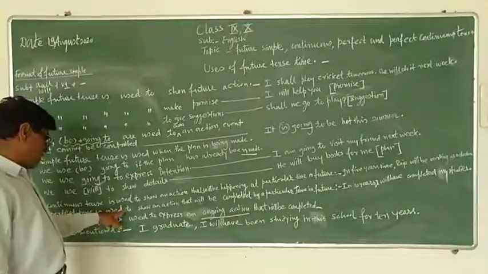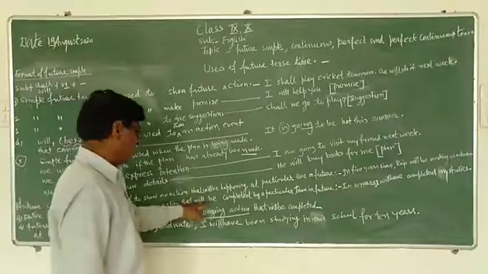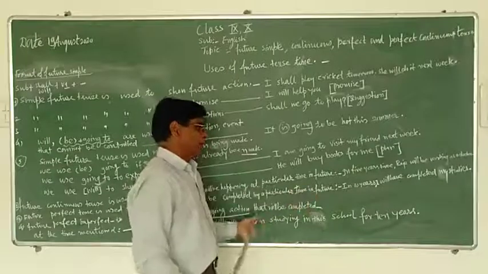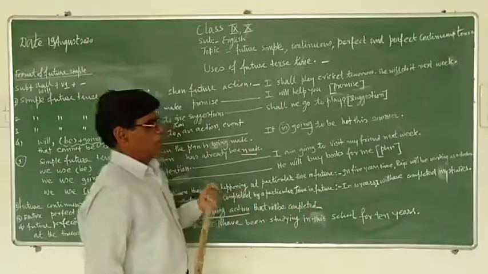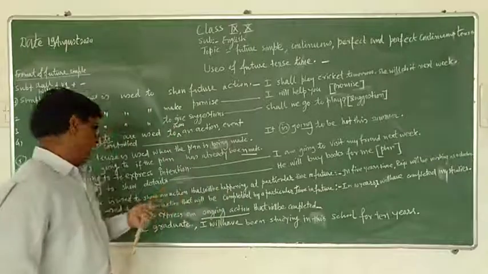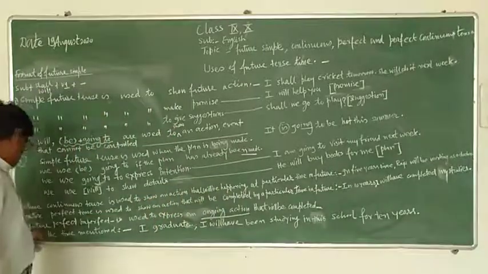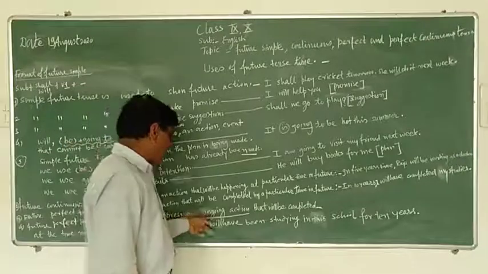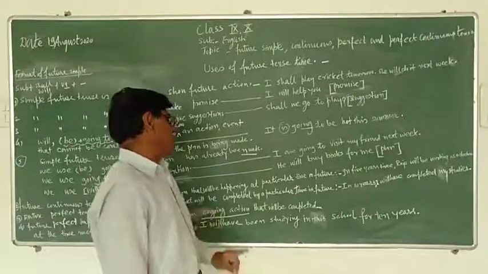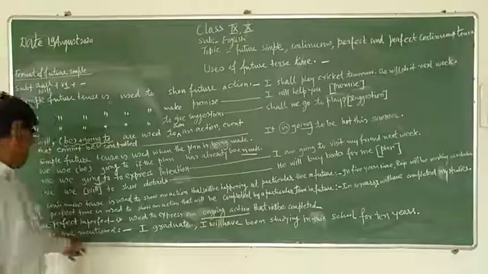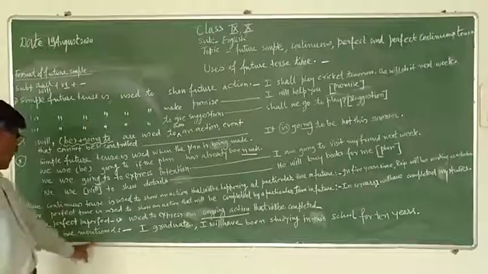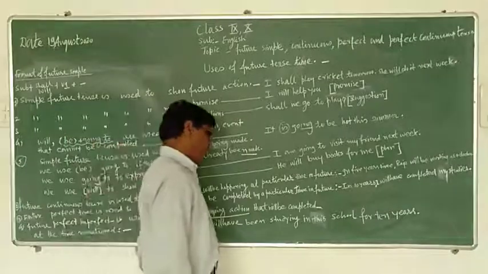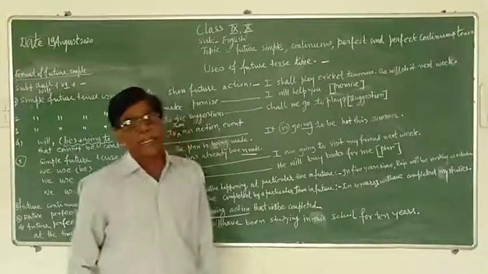Perfect future tense is used to show an action that will be completed by a particular time in the future. For example, in 10 years, I will have completed my studies. Then future perfect continuous tense is used to express an ongoing action that will be completed at the time mentioned. When I graduate, I will have been studying in this school for 10 years.